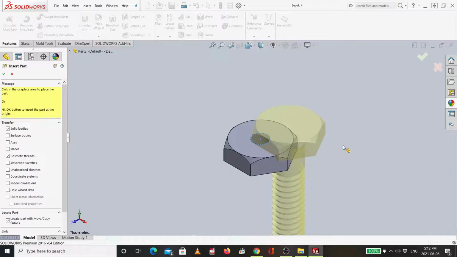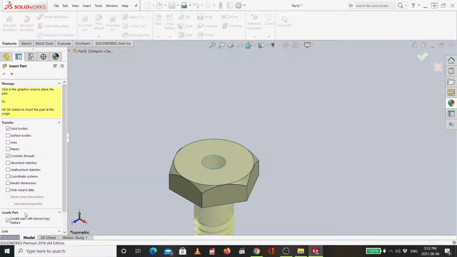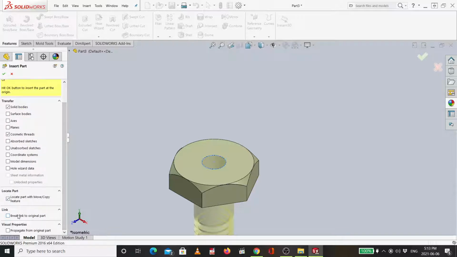Look, directly it will appear as a yellow shape, and one new window will be open here. Please be sure that this is selected: locate part with move and copy feature. Otherwise, sometimes it will not let you open the assembling window. Because of that, please select this one. Don't forget to select it. Okay, which is this one.